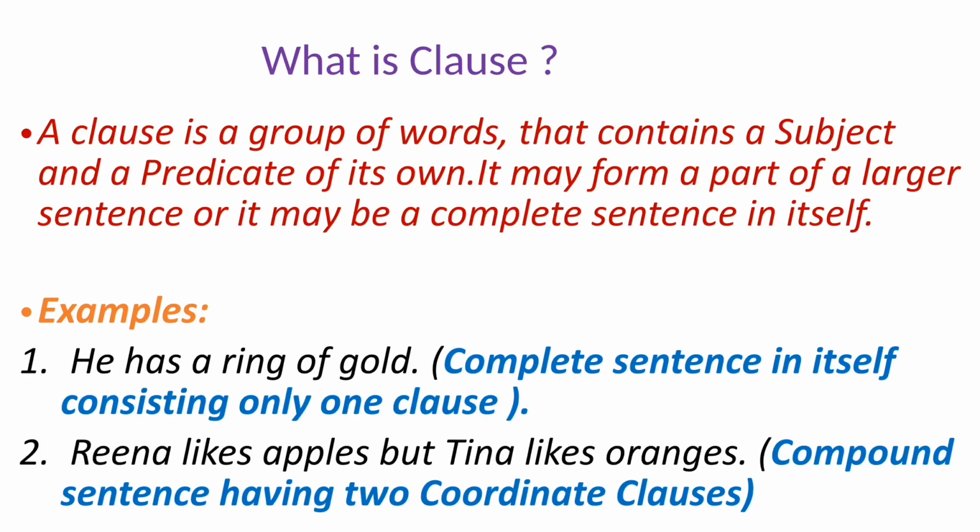Now examine this second sentence. In this example, there are two clauses. First one is "Reena likes apples" and second "Tina likes oranges," and both of these clauses are joined with the help of the conjunction but. Both these clauses are independent clauses, as to make complete sense, they are not dependent on one another in a sentence, and these types of sentences are called compound sentences.